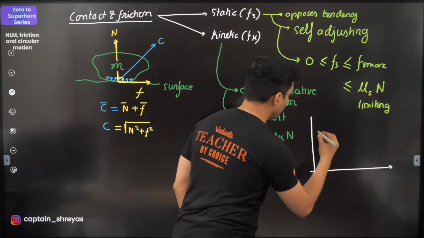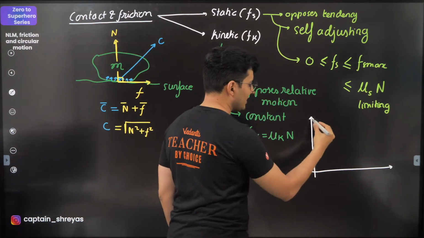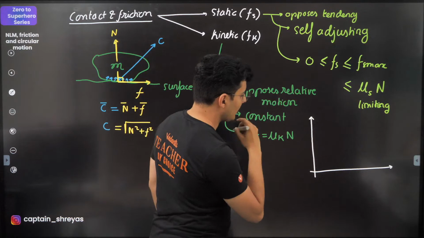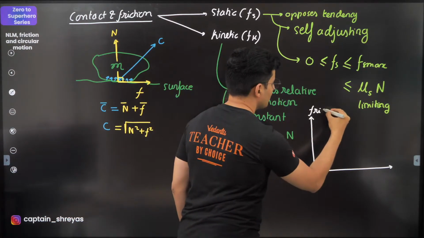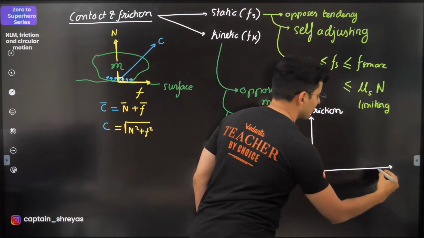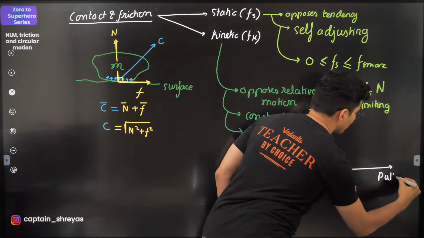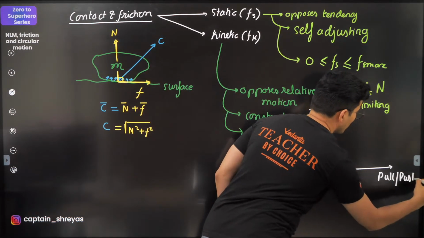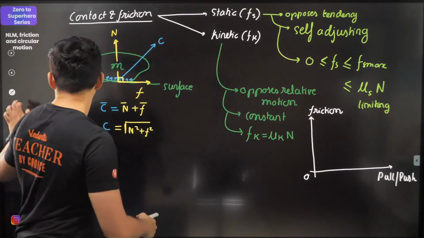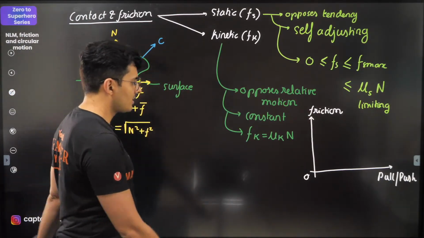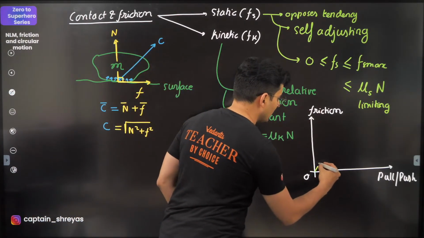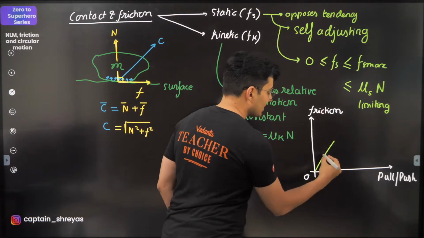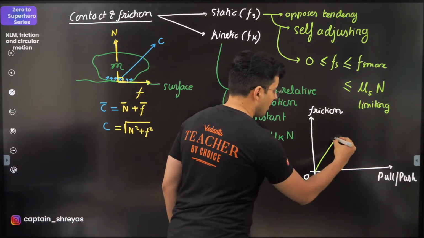That is this one over here. This is basically your friction on the y-axis. This is your pull or your push that you are applying. This is 0. The graph starts from here. If you increase your push, you will see your friction will also adjust accordingly.